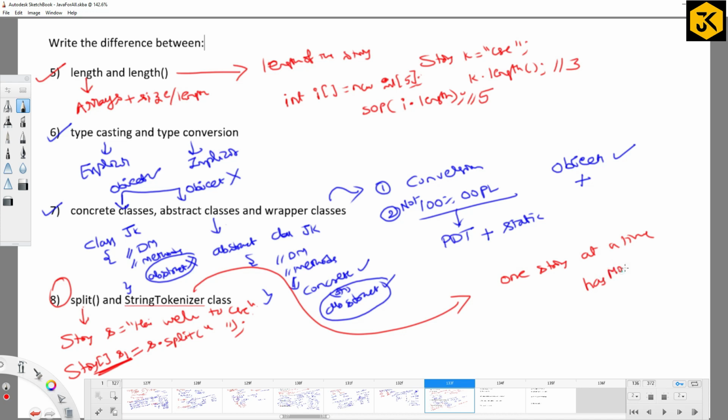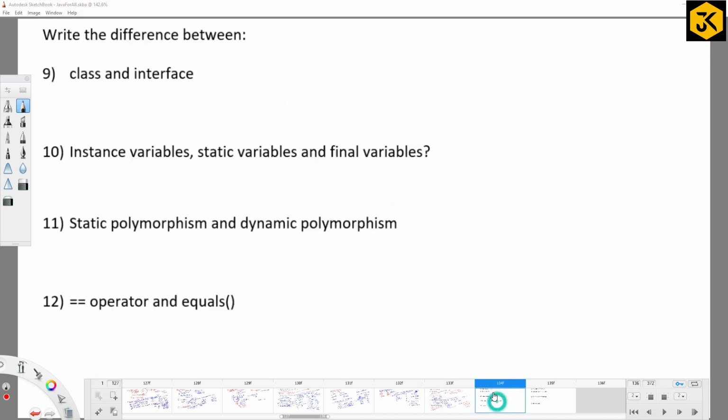Has more tokens, next token, has token, etc. These are some of the predefined methods in the StringTokenizer class, which are meant to process the split data. Yes, this is the difference between split and the StringTokenizer class.